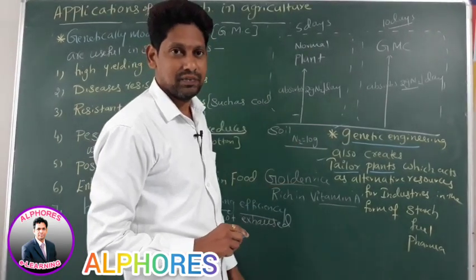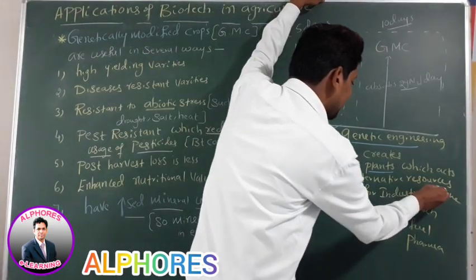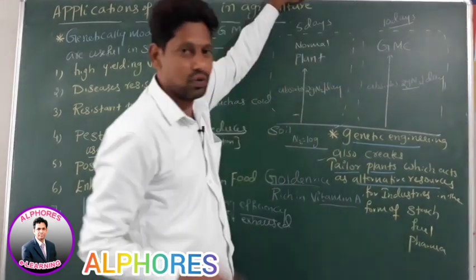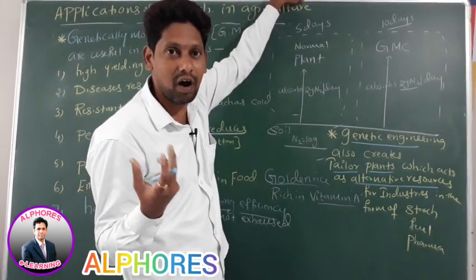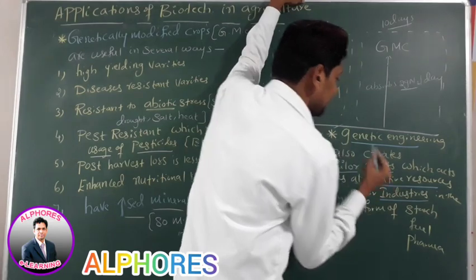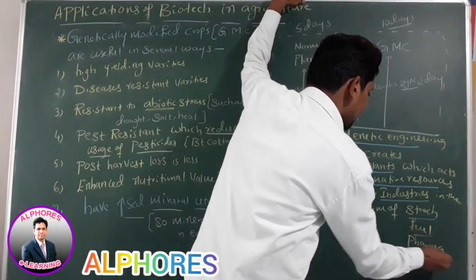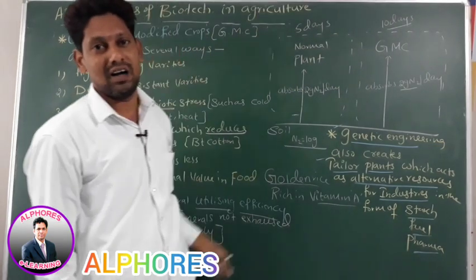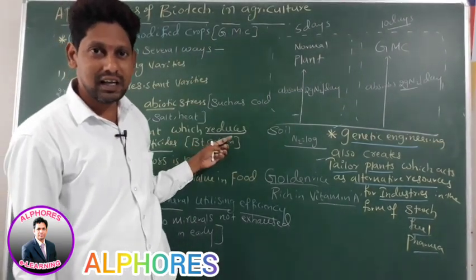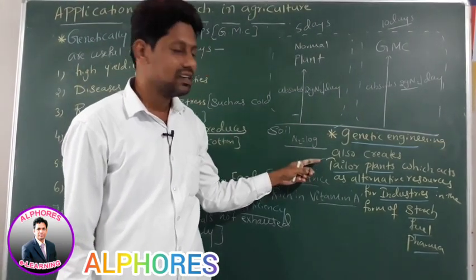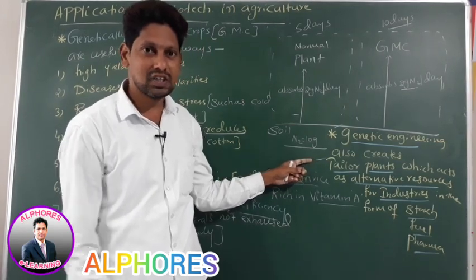So, such plants are called what, sir? Tailor plants. These Tailor plants are acting as alternative resources. It means they are providing raw materials for what? Industries. Such as what, sir? Starch, fuel, and what more? Pharma. Are these statements okay? Clear? This is concerned with which plants, sir? Tailor plants. Okay? Right?